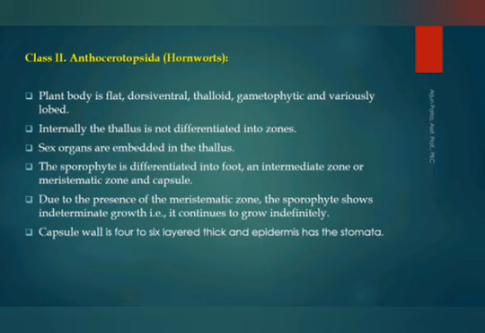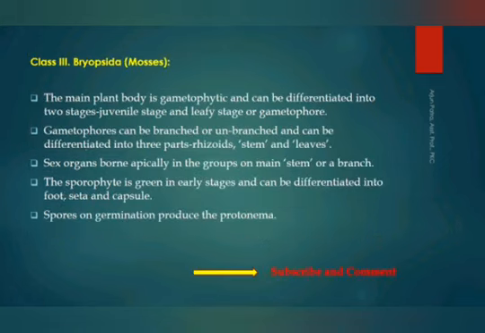Sex organs are situated superficially, forming a cluster at the apex. Sporophytes are differentiated into the foot, seta and capsule. Elaters are absent. Some examples are Sphagnum, Funaria. These are the examples of Bryopsida.